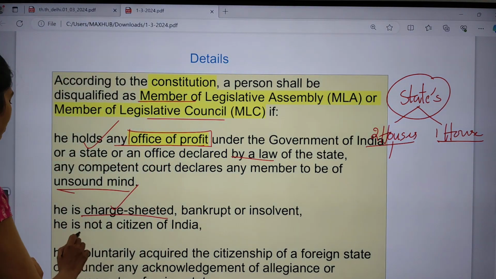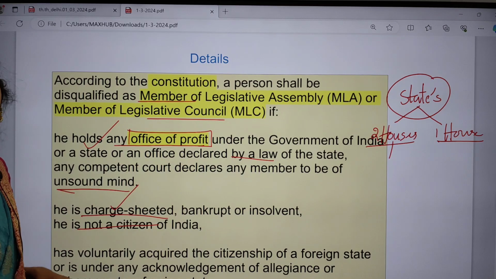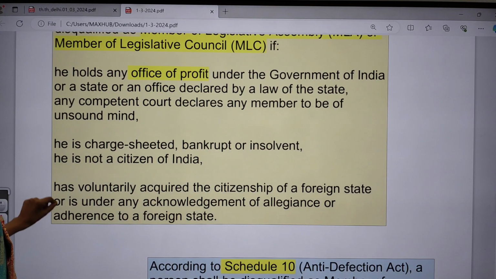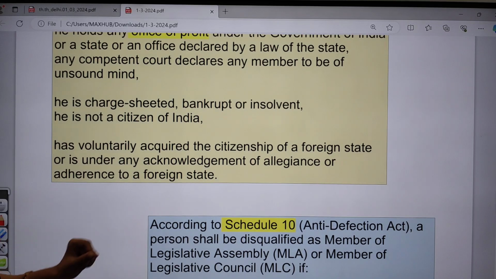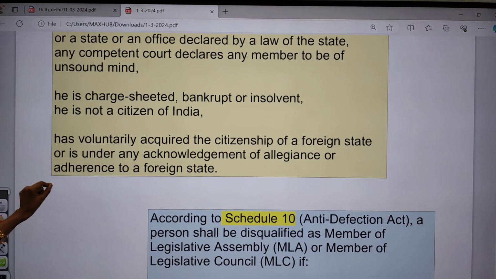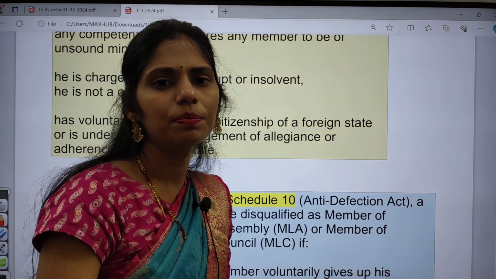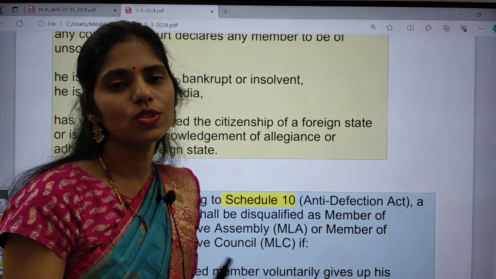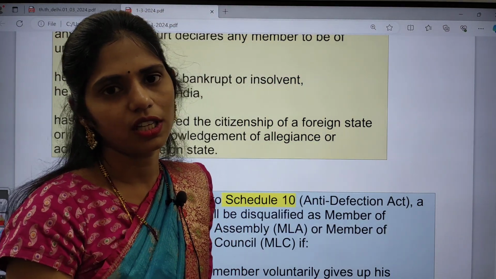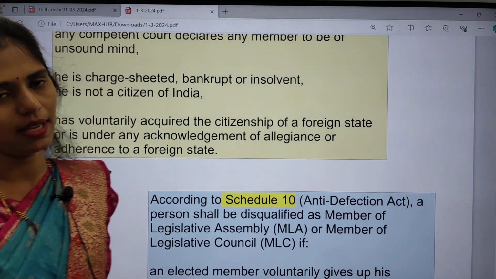Even if he is not a citizen of India, or voluntarily acquires the citizenship of a foreign state, he is disqualified. These are the provisions under our constitution which talk about disqualification of MLA or MLC.